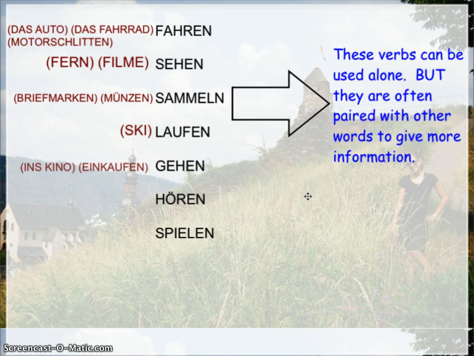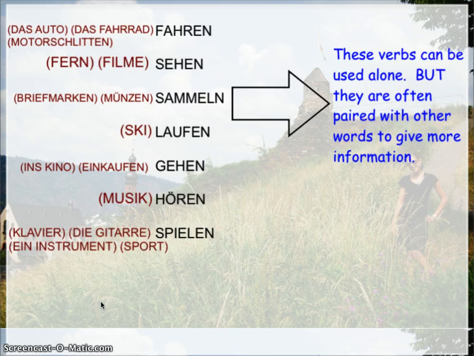Again, a couple of things that we can use. We can say we go to the movies or we go shopping. Again, if we see this as an infinitive, it's common for the red part to come first. Einkaufen gehen or ins Kino gehen. When we use this in a sentence, we say ich gehe einkaufen or ich gehe ins Kino. Next we have hören. What can we hear or listen to? Well, music is a good common one. So if I wanted to say I listen to music, ich höre Musik.